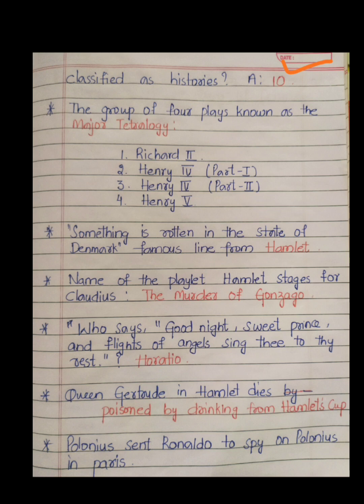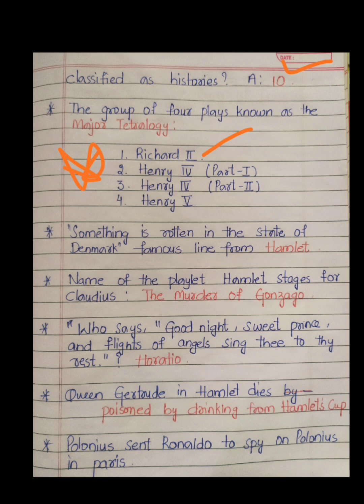What are those four plays? First one is Richard II. Then we have Henry IV Part 1, Henry IV Part 2. Then we have Henry V. All these 4 plays together called as major tetralogy. Point to be noted. Next one, something is rotten in the state of Denmark. It is a famous line from Hamlet. Something is rotten in the state of Denmark is taken from Hamlet.